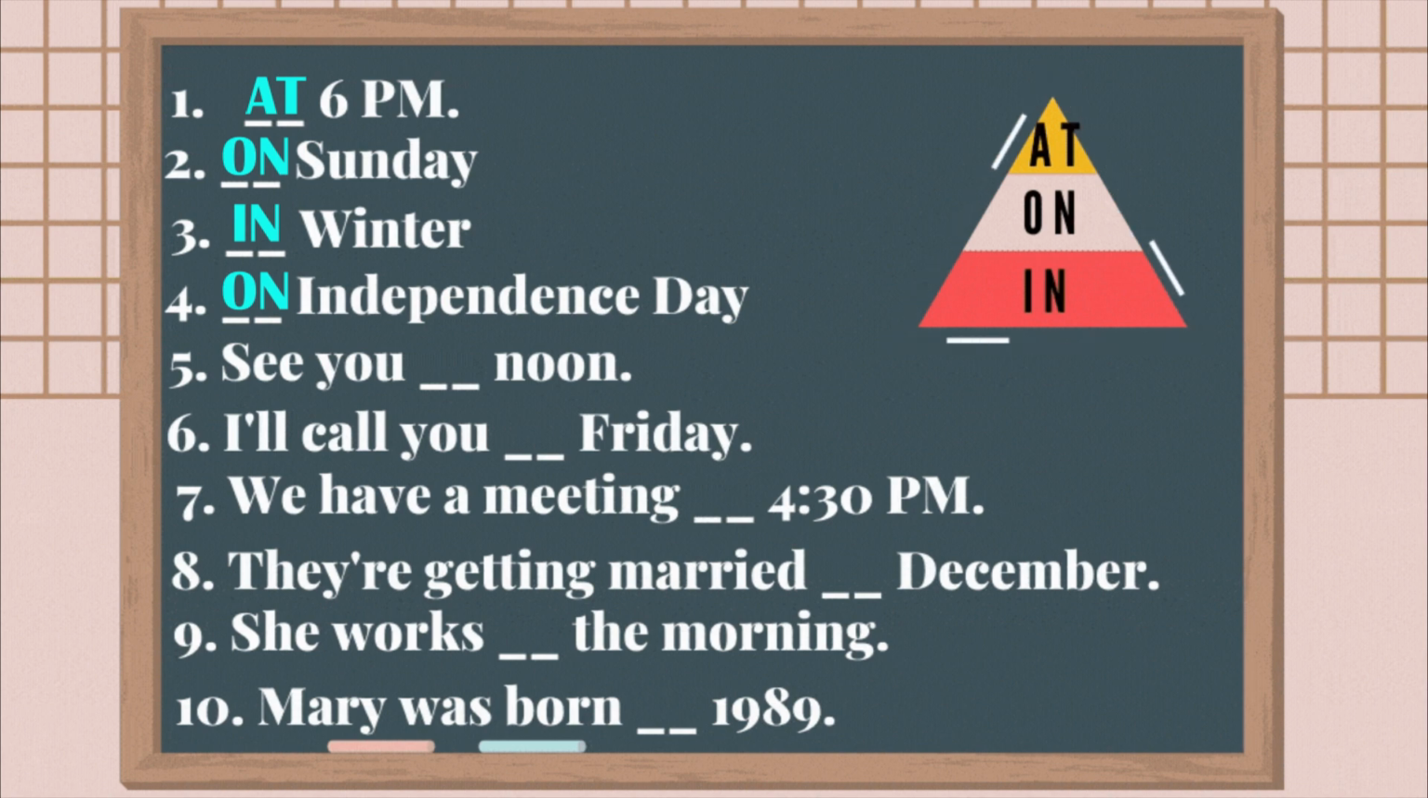Number 5. See you blank noon. What is noon? Noon means at 12 noon. It's a very specific hour, so we use at. See you at noon.